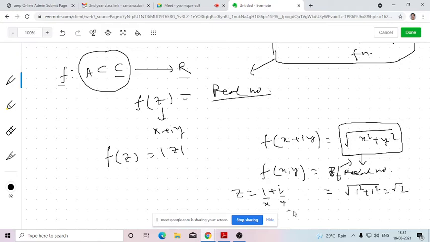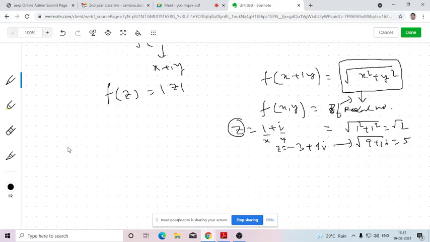If I take here minus 3 plus 4i as our z, then the output will be the square root of 9 plus 16. So this will be 5. So here inputs we are taking as a complex number z. Any value of z we put here, but output we will be getting as real numbers. So this is an example of the real valued complex function.